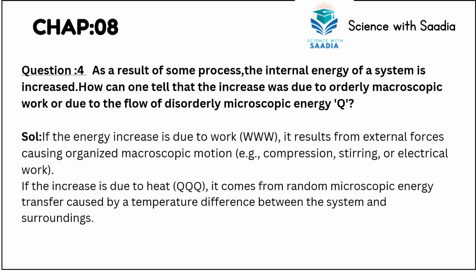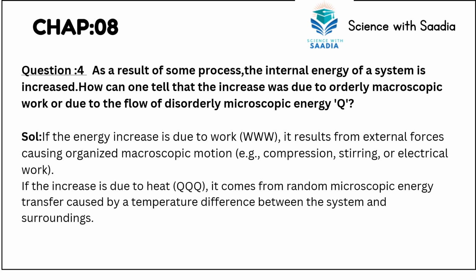Moving on to the next question we have: as a result of some process, the internal energy of the system is increased. How can one tell that the increase was due to orderly macroscopic work or due to the flow of disorderly microscopic energy? The answer to this is: if the energy increase is due to work, it results from external forces causing organized macroscopic motion, for example compression, stirring, and electrical work. If the increase is due to heat, it comes from random microscopic energy transfer caused by the temperature difference between